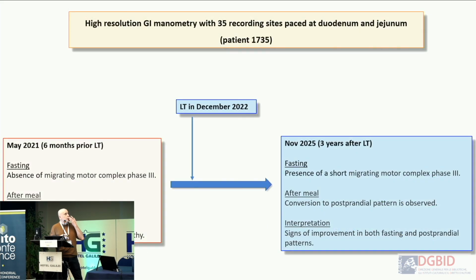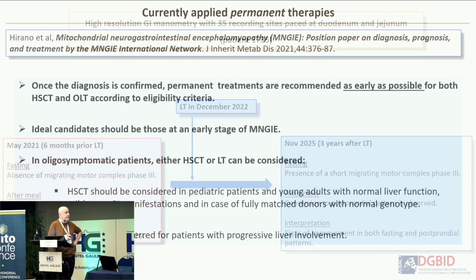And also, the gastroenterologist of my center did gastrointestinal manometry, and again, I am not a clinician, I don't understand what I am showing, but what they told me is that when you do this test, this patient, before the transplantation, had a pattern with signs of intestinal neuropathy and then no movement. But then after the transplantation, 2 years, I think, no, 3 years after the liver transplantation, there was some recovery, which is an objective sign that the gastrointestinal dysmotility was improving in this patient. Okay, so this is what I can say about that.